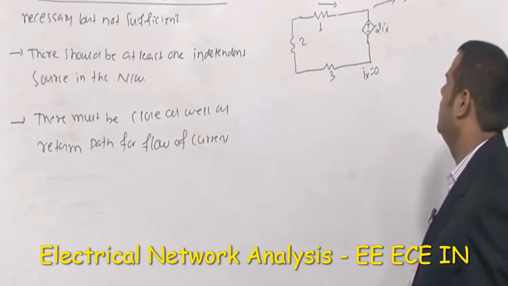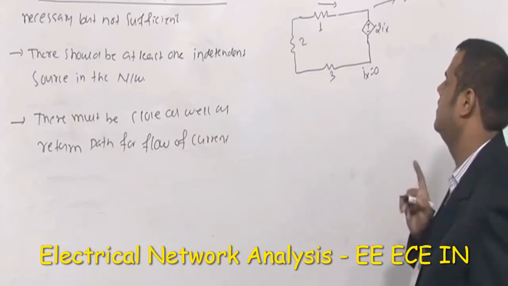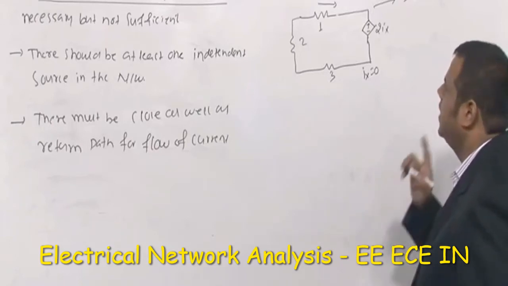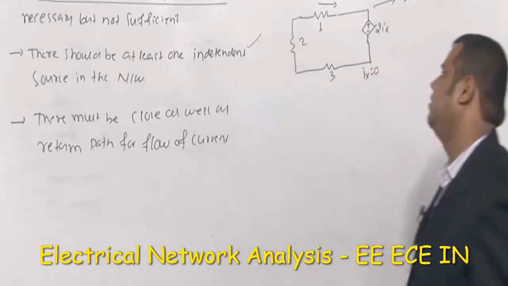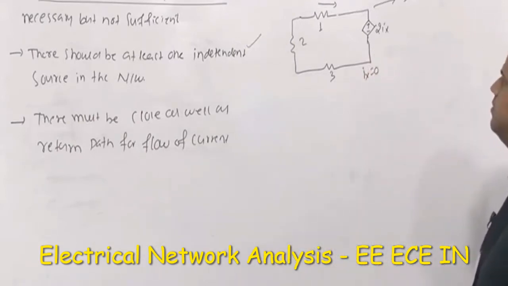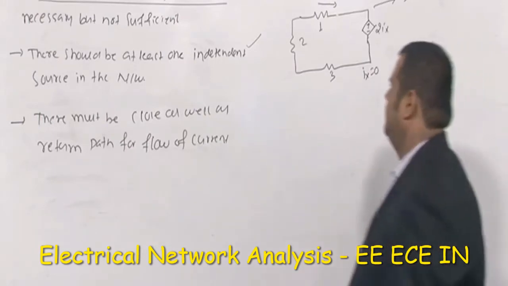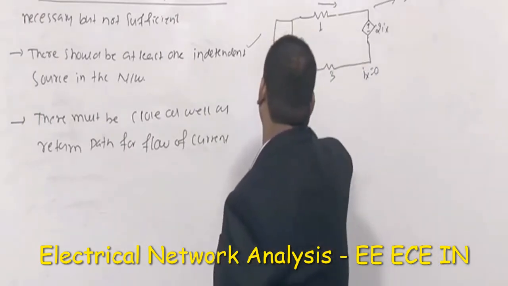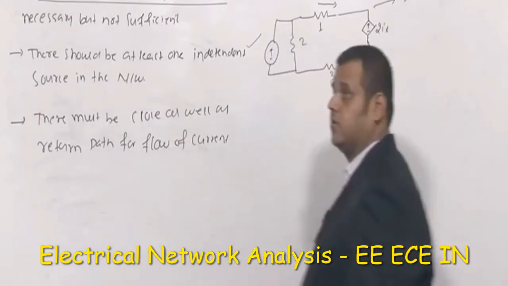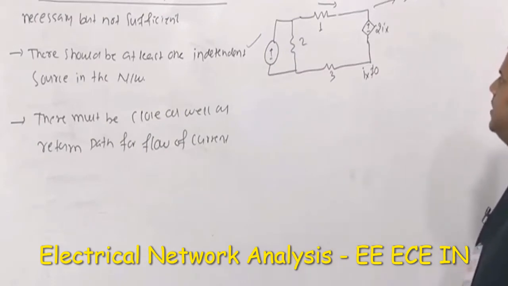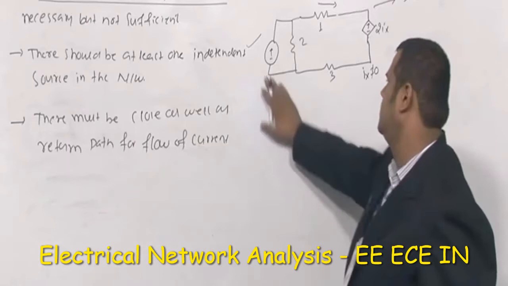So if you solve that one, definitely the answer you will get is 0. The answer is 0. Ix value will be 0. So there must be at least one independent source in the network. If this is not there, it is impossible that some amount of current will pass in the network. However, if I connect any voltage source or current source like this, now Ix will not be equal to 0. So the compulsory condition is there must be at least one independent source in the network.